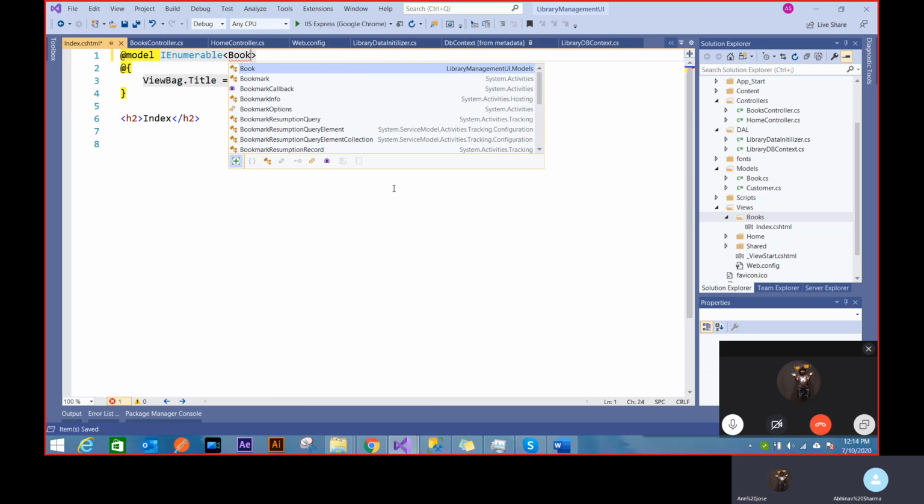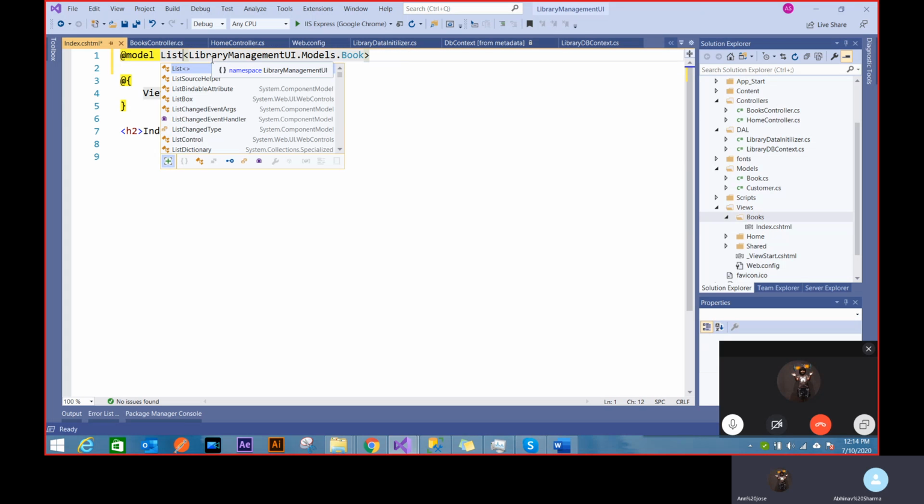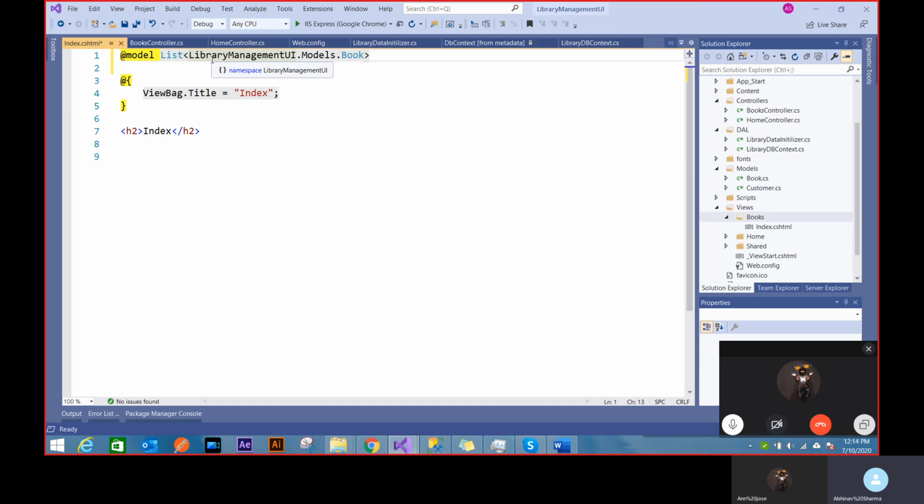And why am I not saying it like List? Because it damages the way I'm going to define the display. If I use List, the way I use Razor, it's going to hamper it. So it's better to have it inside something very generic, IEnumerable. Instead of IList, you can use IEnumerable, it's the same as saying list.